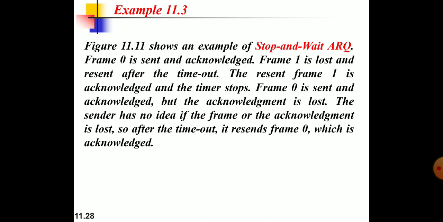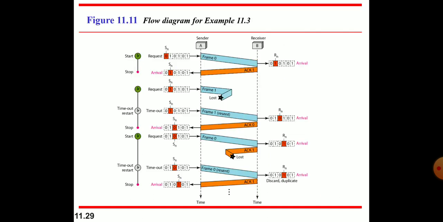The figure shows an example of stop and wait ARQ. Frame 0 is sent and acknowledged. Frame 1 is lost. In this example, frame 0 is sent by the sender and received by the receiver, and we get the acknowledgement. Frame 1 is lost in between, and we don't get any acknowledgement. We start the timer, and after the timeout it restarts and resends frame 1, and we get the acknowledgement.